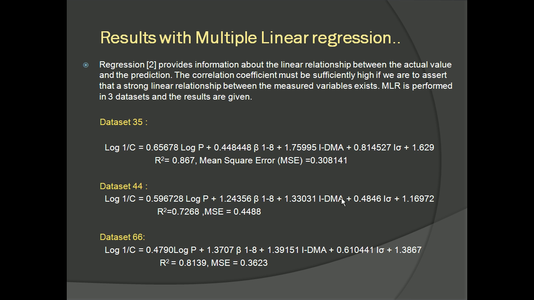The correlation coefficient must be sufficiently high if we are to assert a strong linear relationship between the measured variables. When MLR is performed on the 3 datasets, the R-square values obtained are around 0.86 for the 35 set, around 0.72 for the 44 dataset, and around 0.81 for the 66 set.